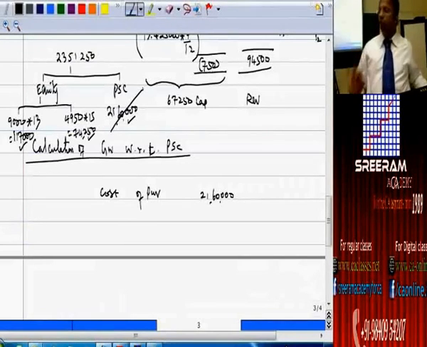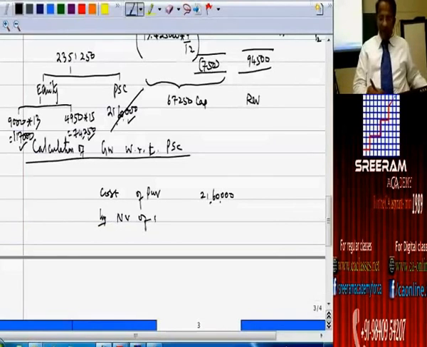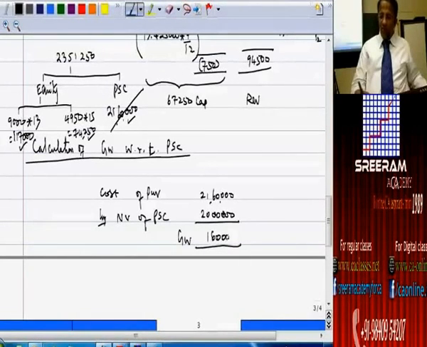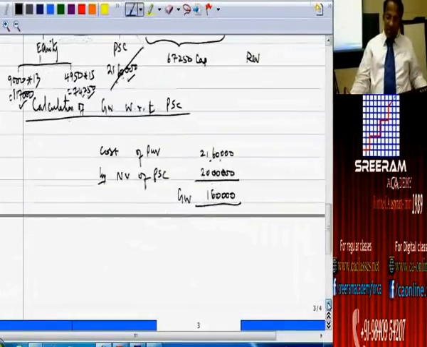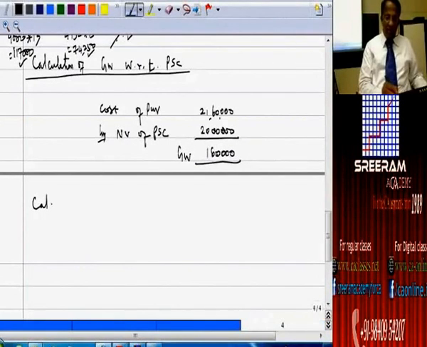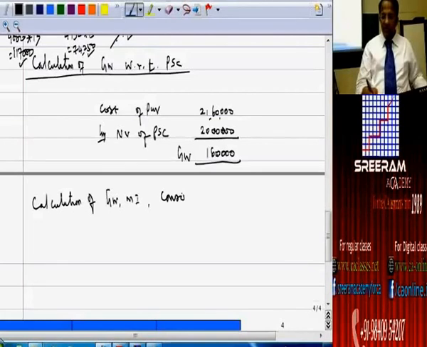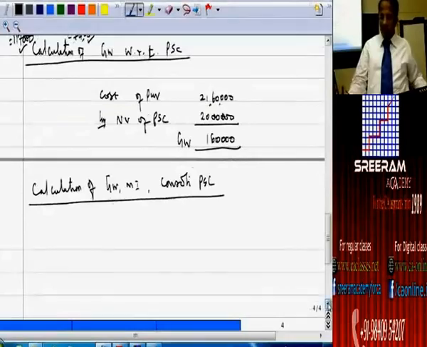In that we are taking up this portion firstly. Less nominal value of preference share capital held. How much? 20 lakhs. Goodwill to the extent of 1,60,000. Then we will take up with respect to equity capital. Calculation of goodwill, minority interest, then consolidated P&L account. Shall I proceed?